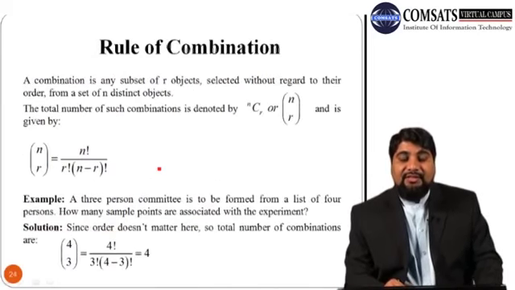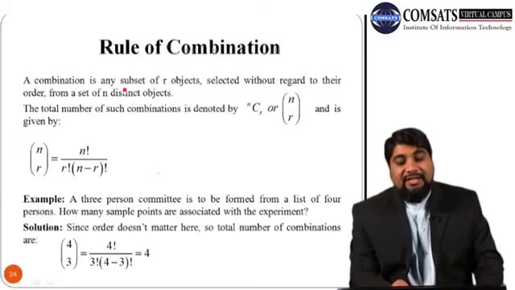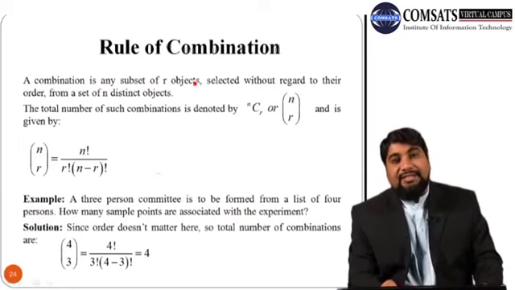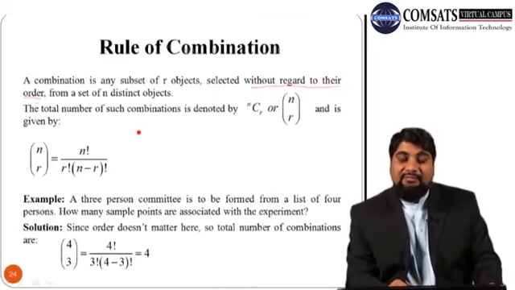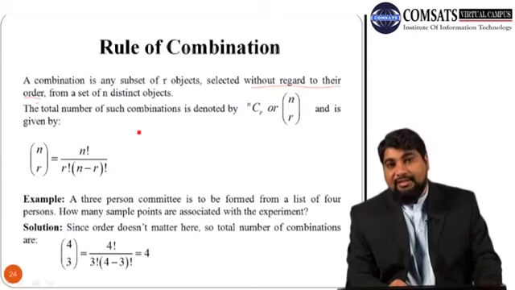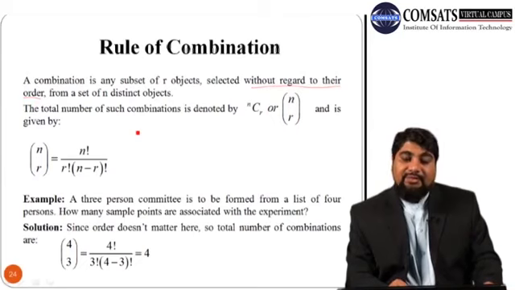Next we discuss the rule of combination. A combination is any subset of r objects selected without regard to their order. Remember that while discussing permutation, we discussed that order matters. But if order does not matter, then we can use the rule of combinations.